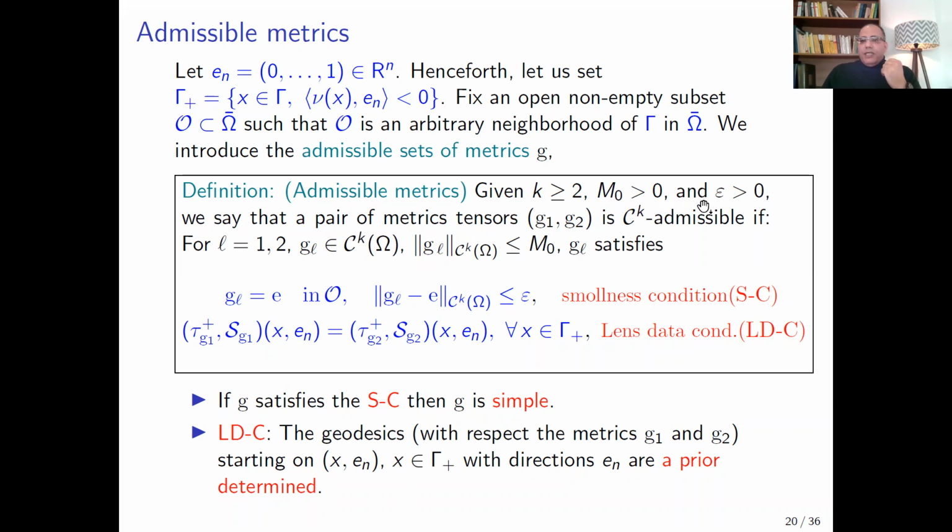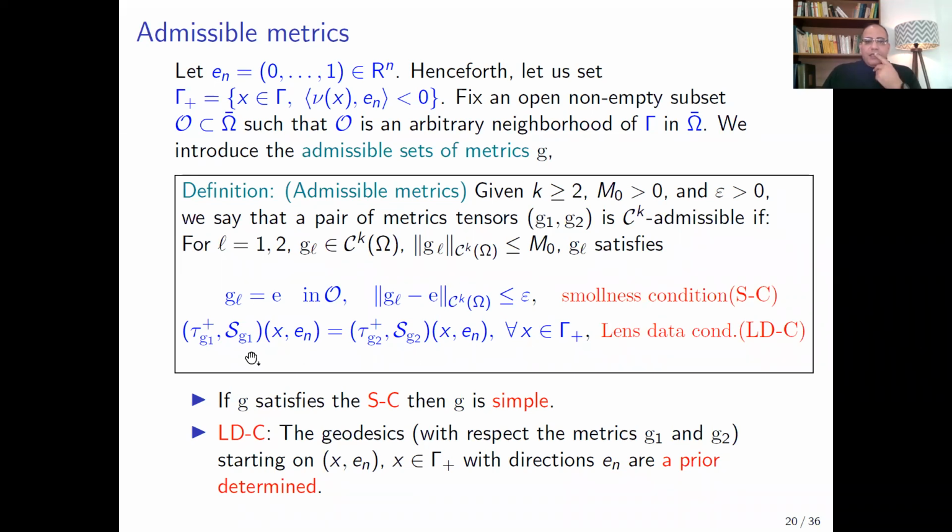Given k, M0 and epsilon, we say that a pair of matrix tensors G1 and G2 is Ck admissible if G is bounded by the constant M0, G is equal to the Euclidean metric near the boundary, and is close enough to the Euclidean one inside omega. This is like a smallness condition.